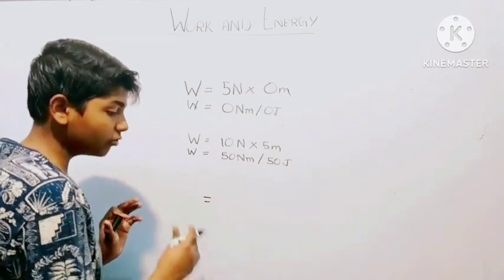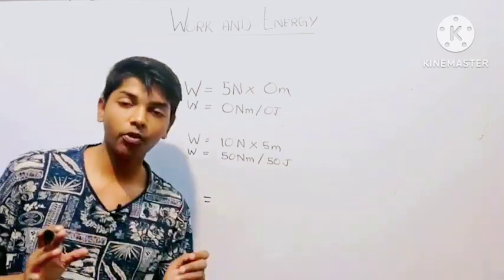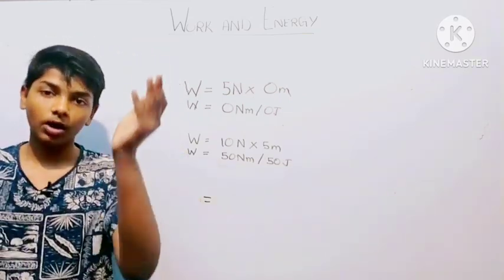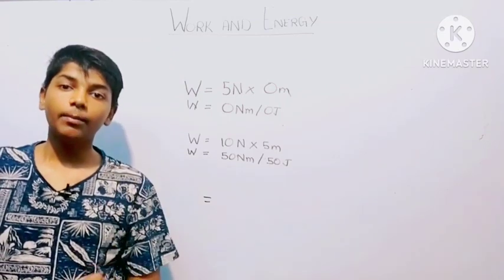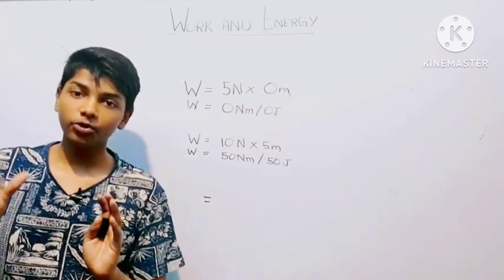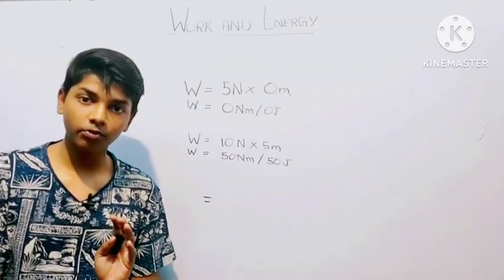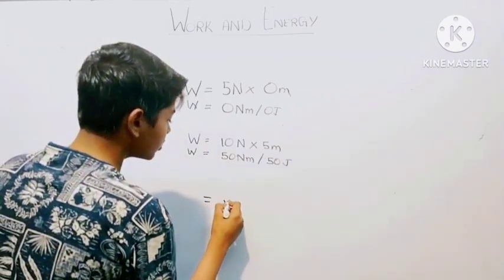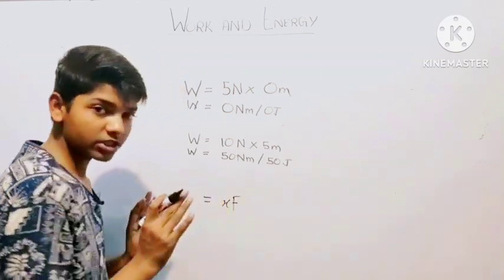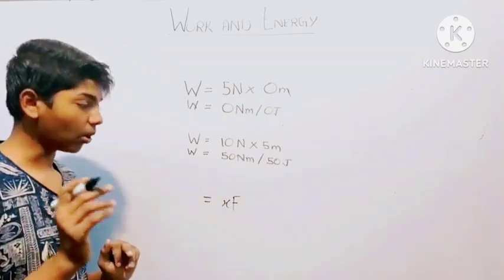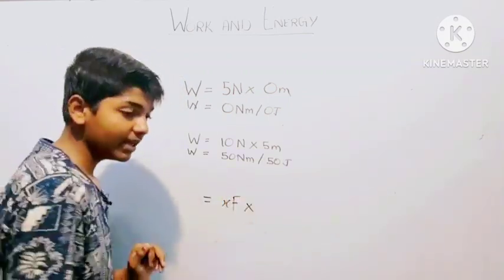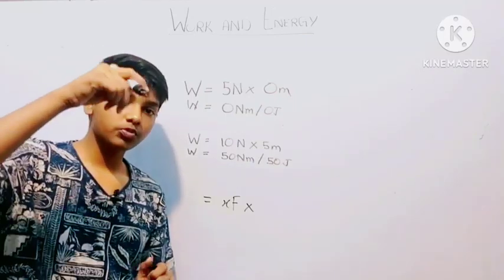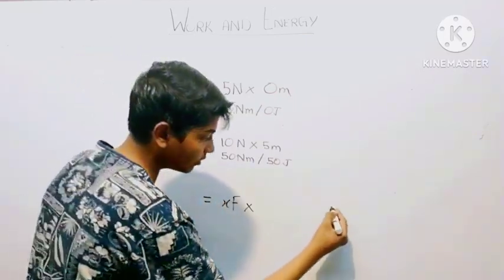For example, you were pulling a block upwards, you were lifting a block, but we are not considering the force done by you on the block, we are considering the force done by gravity. The force of gravity was in the downwards direction.